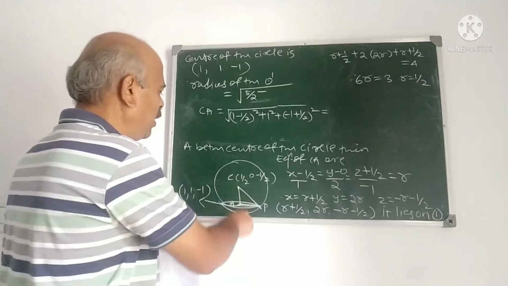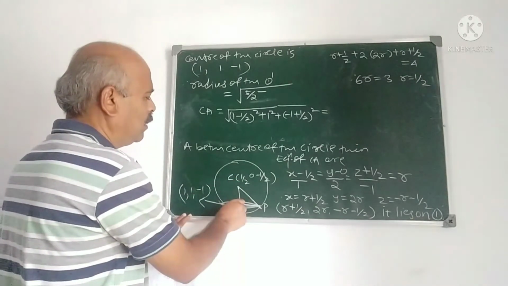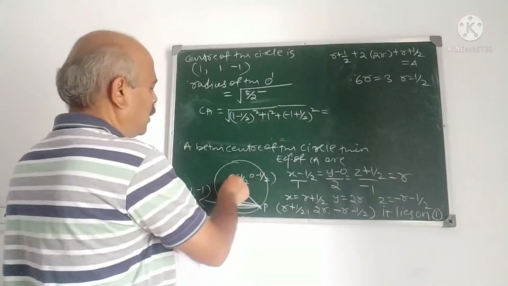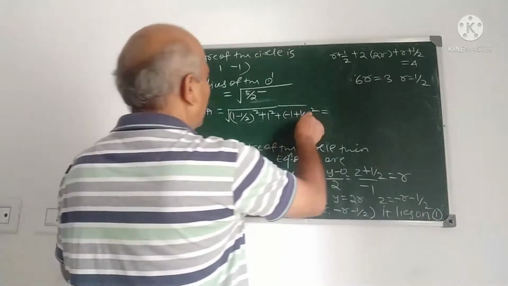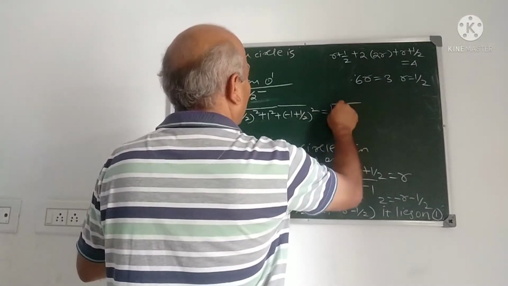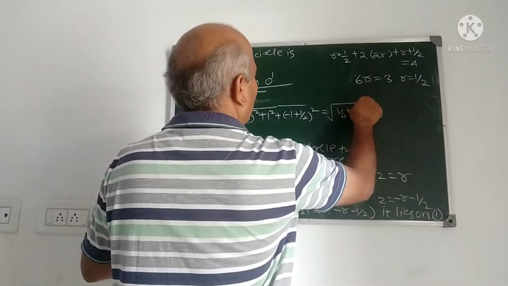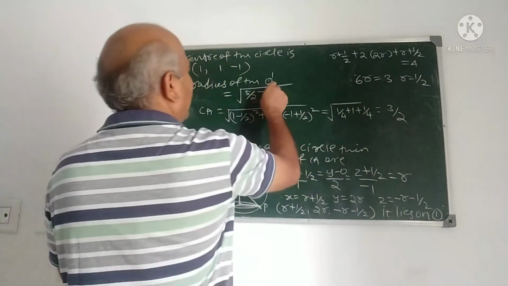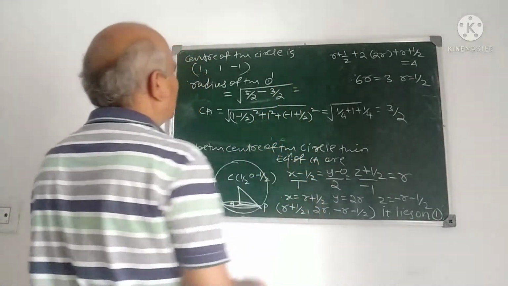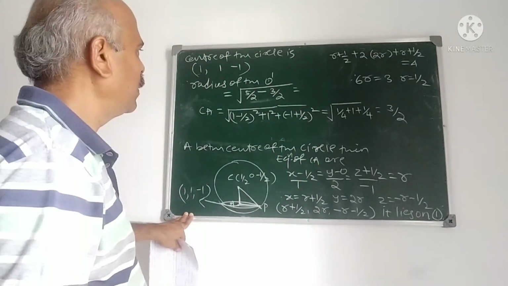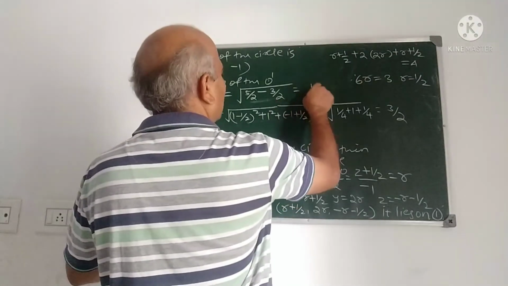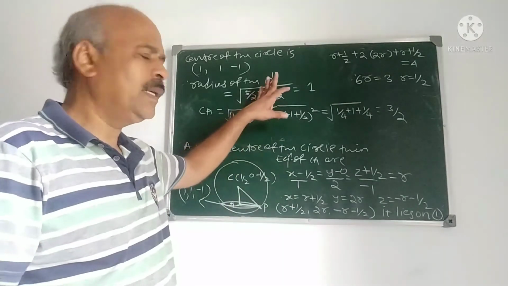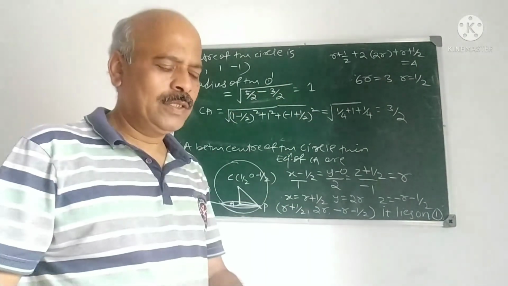Now CA means perpendicular distance from the center to the plane. Therefore, that is CA, and the radius of the circle is to be calculated. What is this? 1 by 4 plus 1 plus 1 by 4, half plus 1, 3 by 2 it is. 5 by 2 minus 3 by 2. What is this? Radius of the circle. 5 by 2 minus 3 by 2 is 1. Is it 1? Yes, 1. Therefore, first part, radius of the circle is 1.